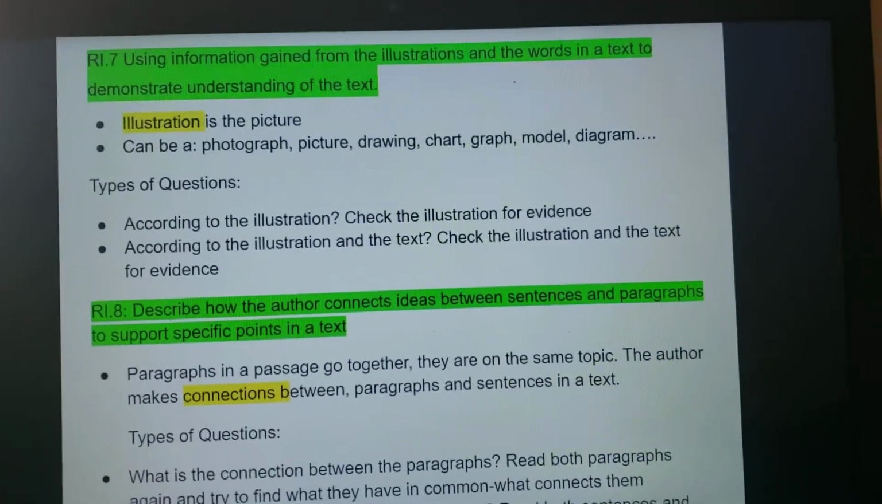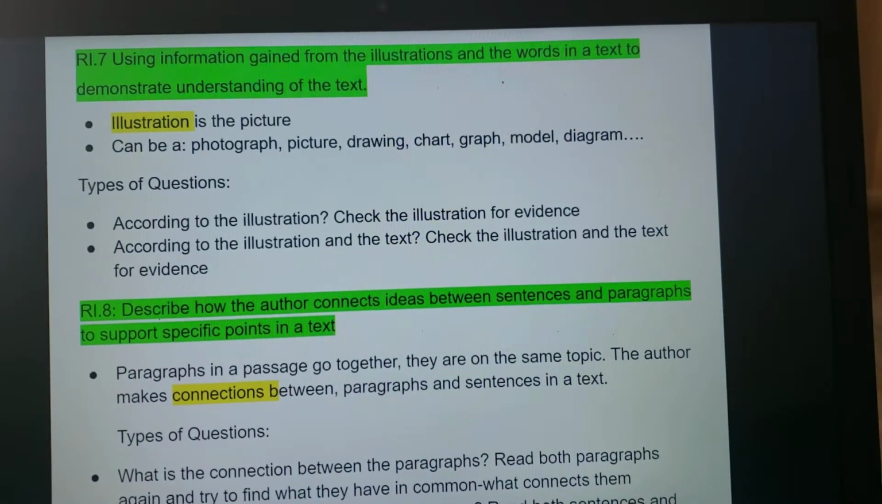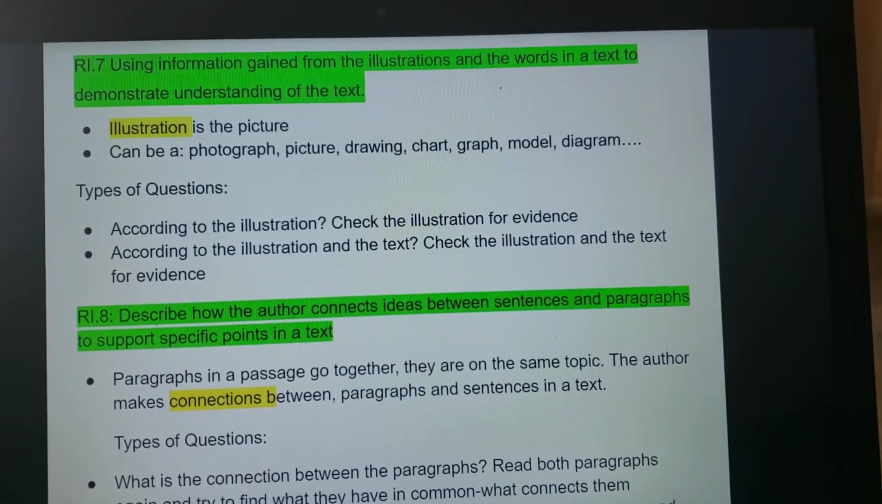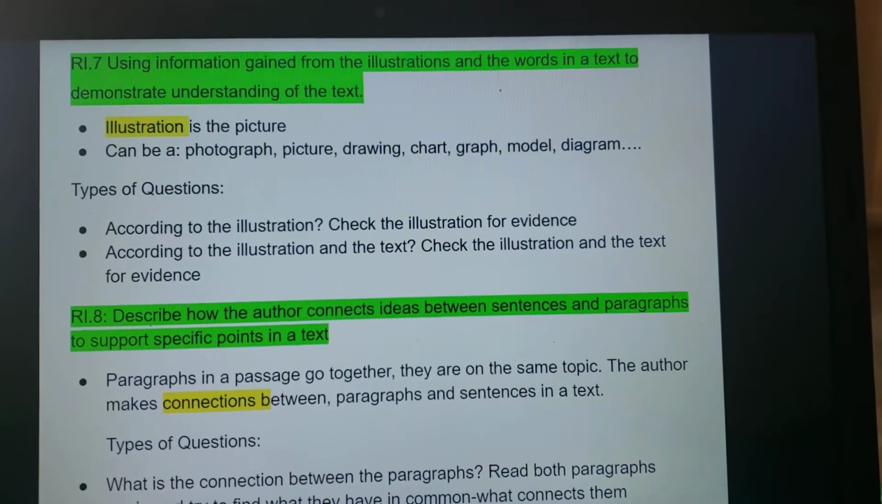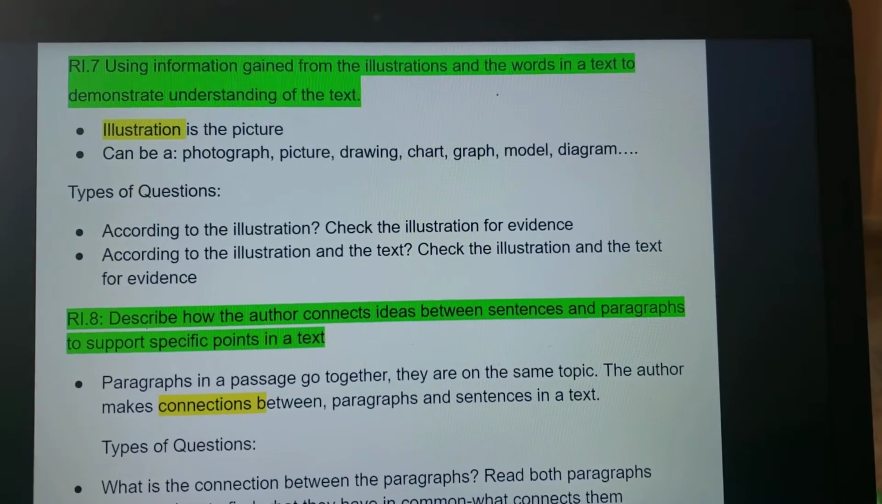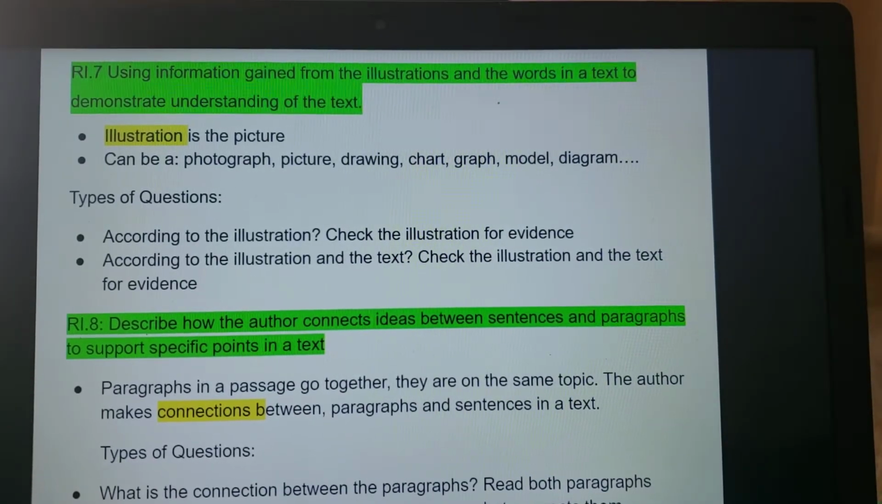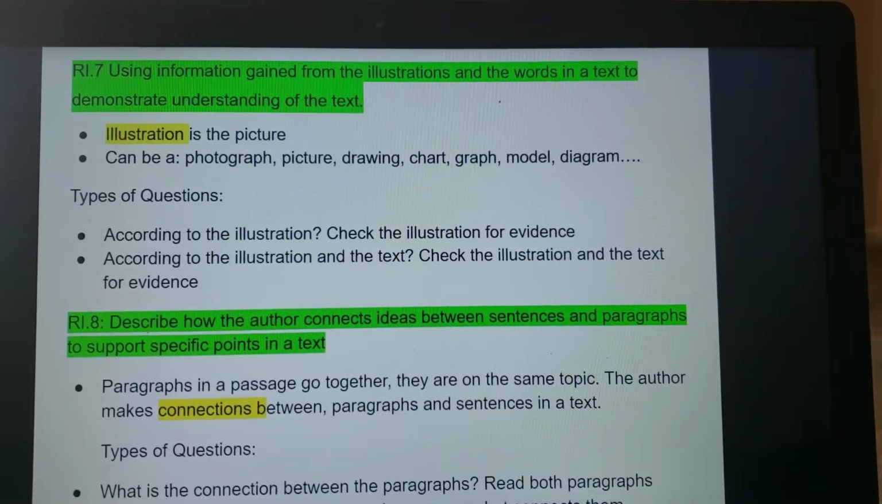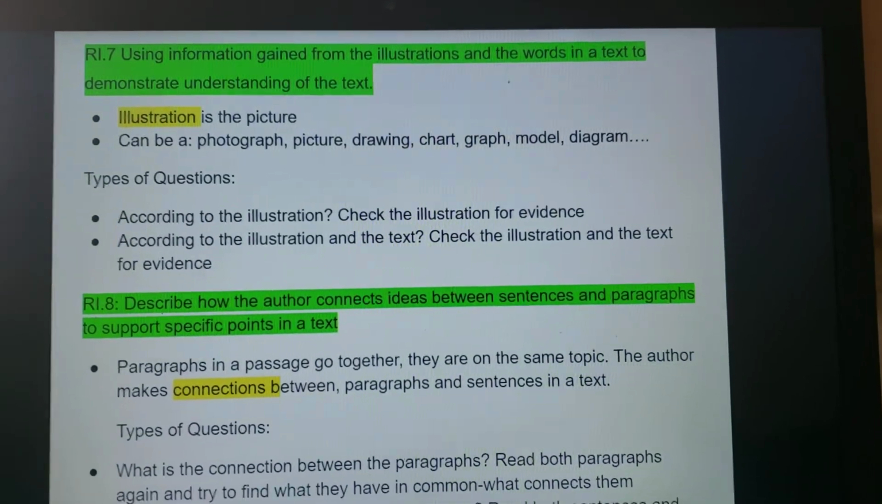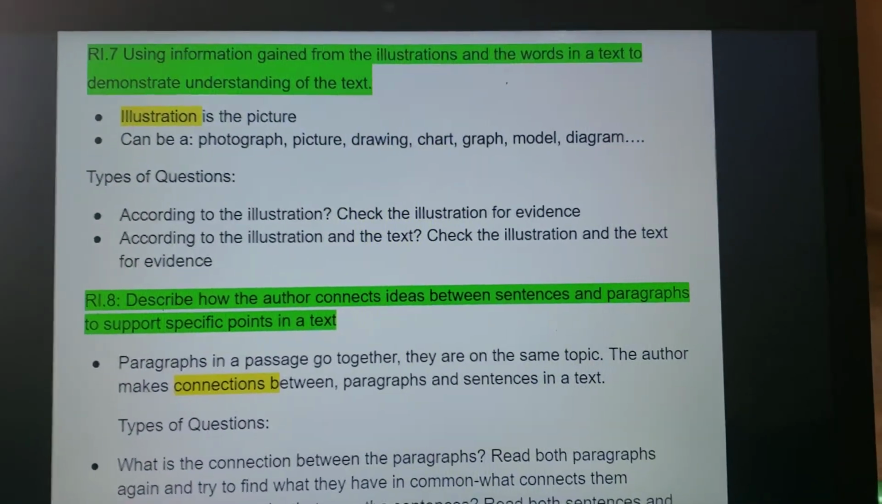Then you will have RI7, which is all about the pictures. What is it that's in the photograph? Pictures, drawing, charts, models, diagrams. They learn what an illustration is. They learn how to use diagrams. And these are all things that will come as parts of nonfiction text.